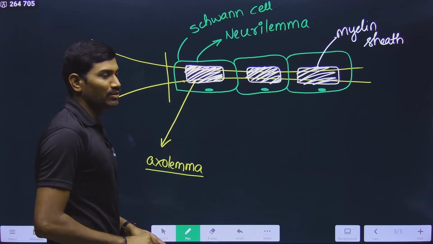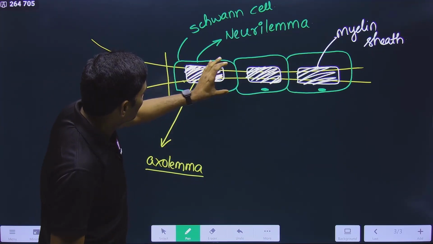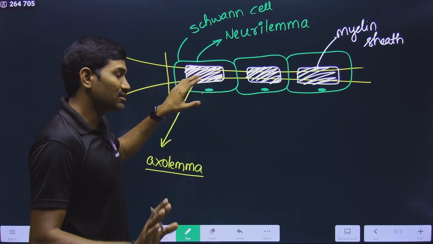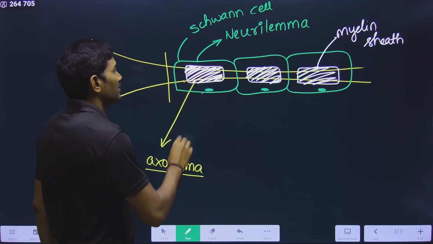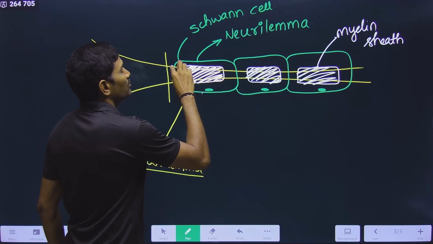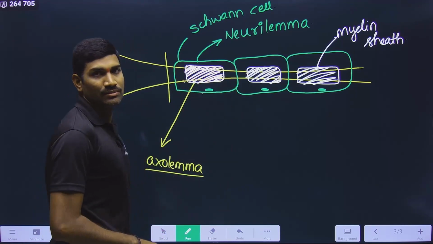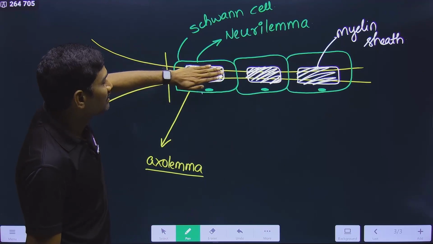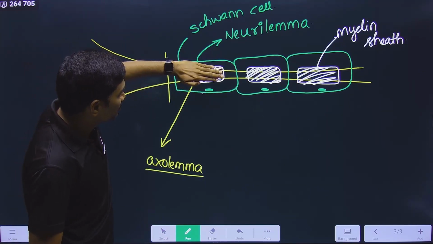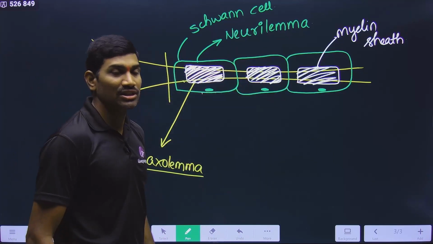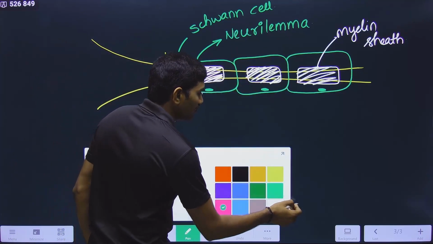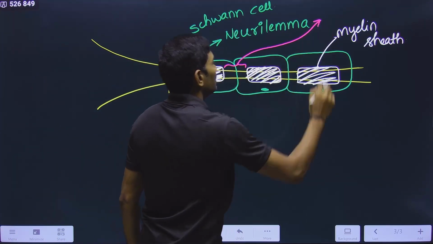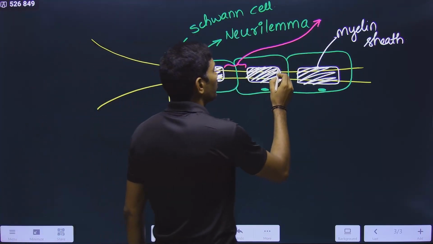Now the important point is the size of the cell. We are saying that the cell is forming this myelin sheath. Yes, that is correct. But the myelin sheath is not produced around the entire axon by a single cell. Only some portion around the axon is covered with this myelin sheath. So this cell is producing this myelin sheath, and this cell is producing this one. So there is a gap between two myelin sheaths.